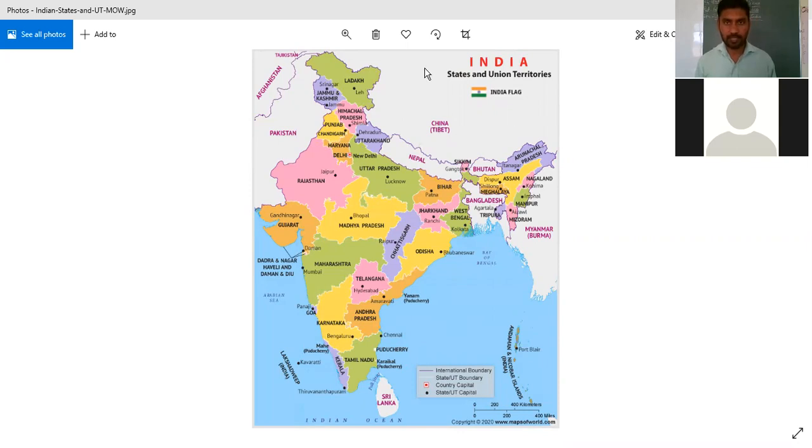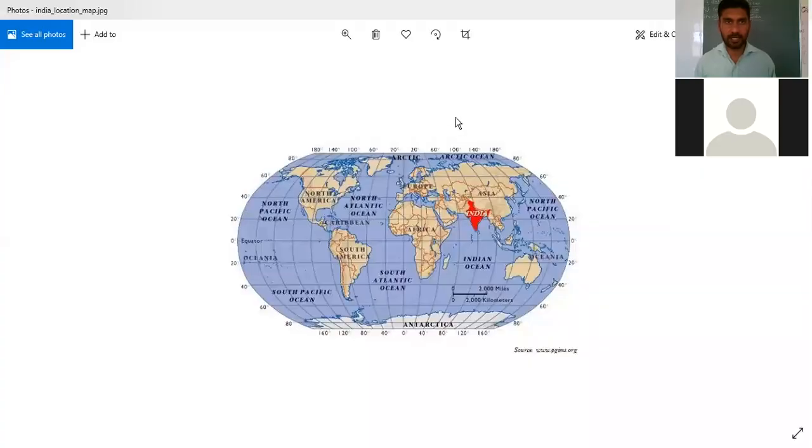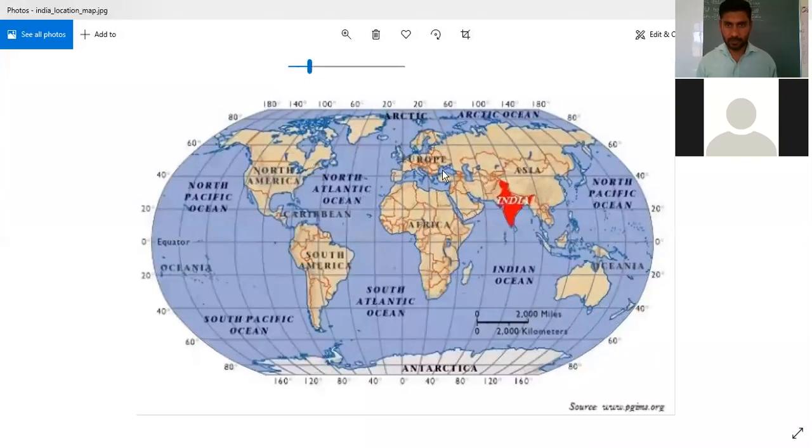So let's move ahead. We will share another screen to see where we are located. So our country is India. This is the map of the world. You must have seen the world's map. In this map, you can see that this is the map of the world.